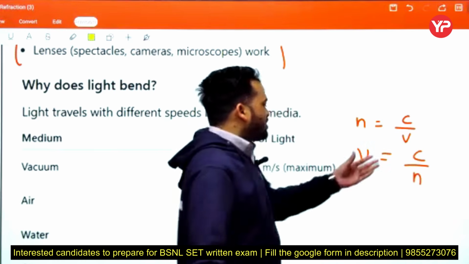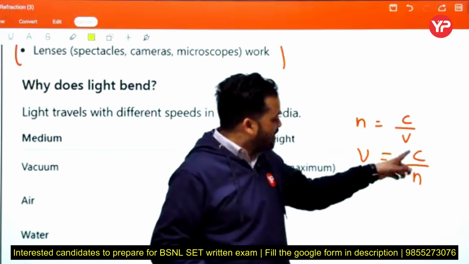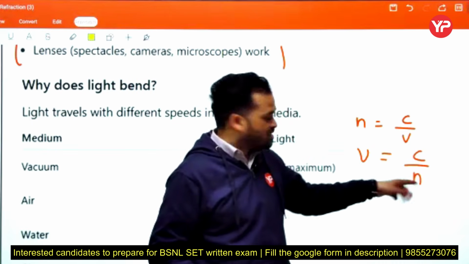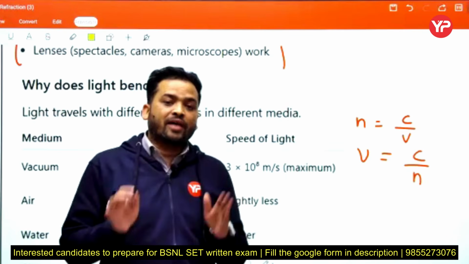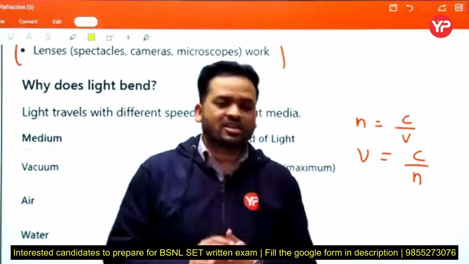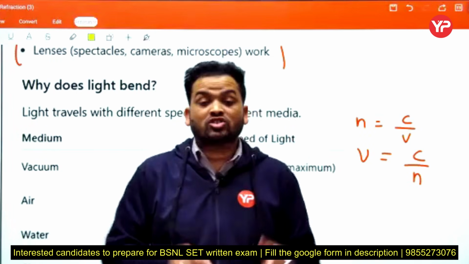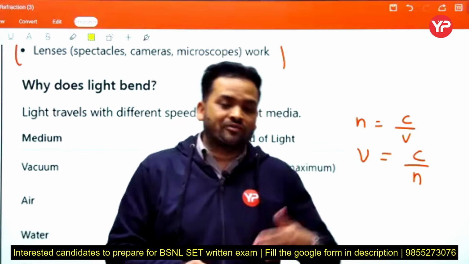See, if any medium has a higher refractive index, then when we divide c by n, we get the lower speed. That's why, because the composition, or we can say the optical density, of every medium is different, light travels with different speed.